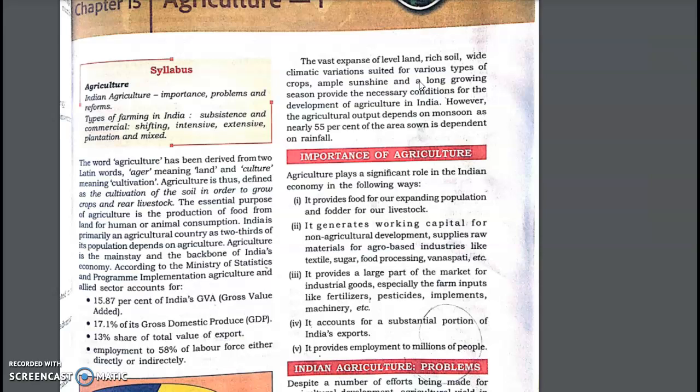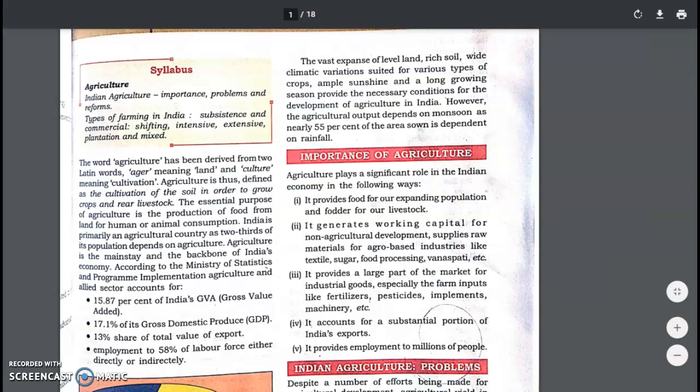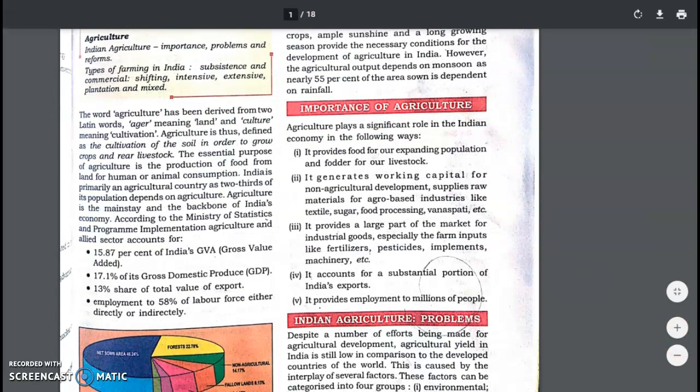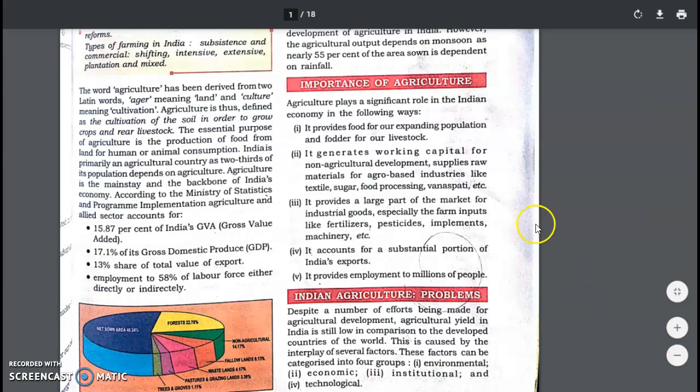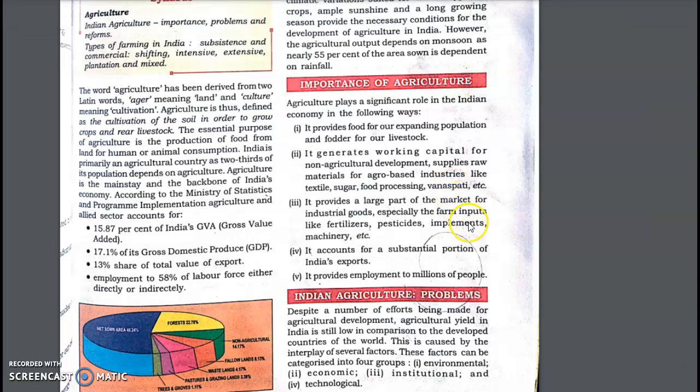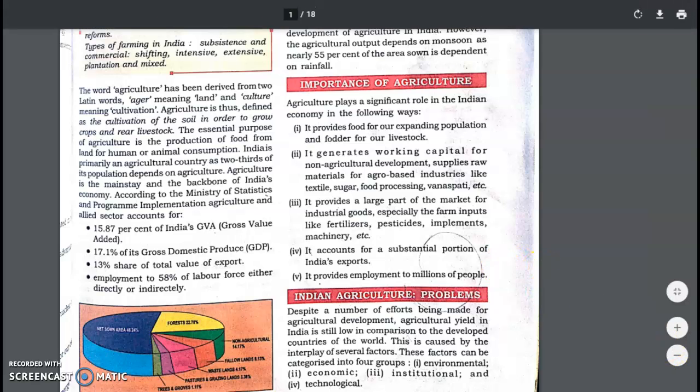If you see, about 55% of agriculture depends on rainfall. So we do not have irrigation facilities on 55% of land. If you see the importance of agriculture, it is providing us food, it is providing us work, it is providing a large part of the market. Machinery we are utilizing and pesticides we are making are for agriculture. So a lot of other industries depend on agriculture. Apart from this, it is also giving us export as well as providing employment.